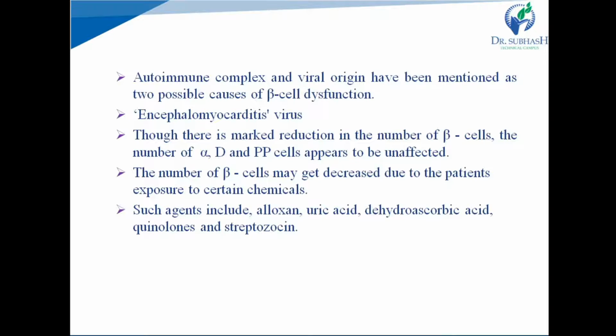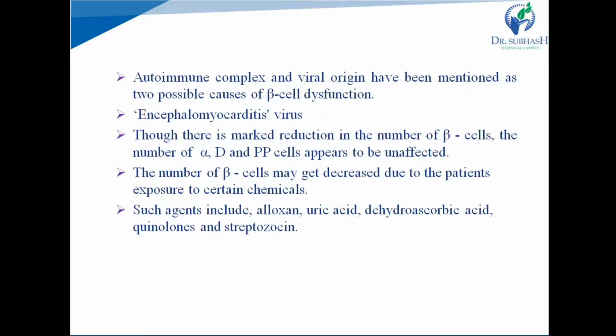Causes for beta cell dysfunction can be autoimmune complexes, viral origin, or chemicals. Recently, encephalomyocarditis virus was reported to produce diabetes when injected into mice.